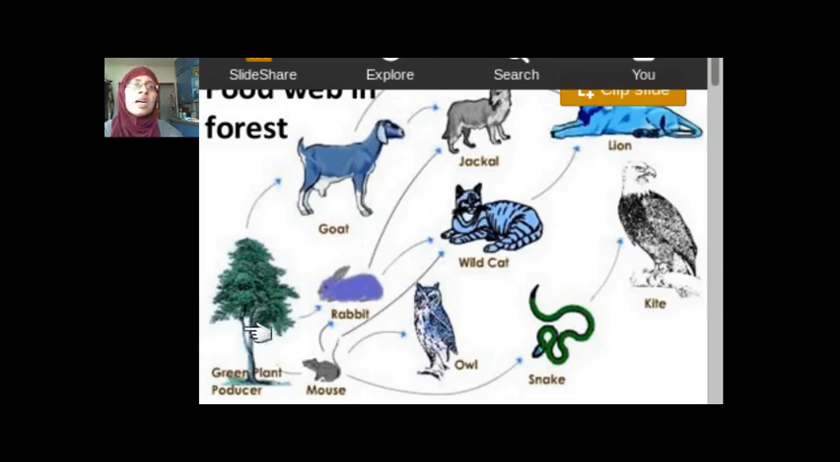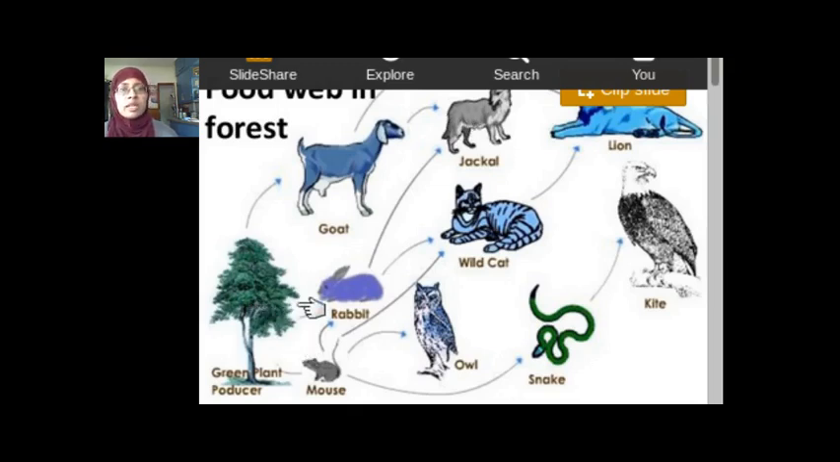So let's take a faster look at this one. You have here the green plant, which is a producer. Then you have the goat, which is the primary consumer or the herbivore. The goat will eat the plant. And then the goat will be eaten by the lion, which would be the secondary consumer, or the goat could be eaten by this jackal. In this case, the jackal will be the secondary consumer.